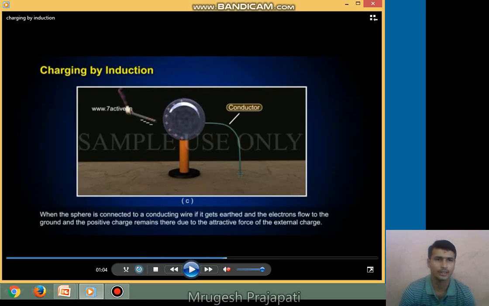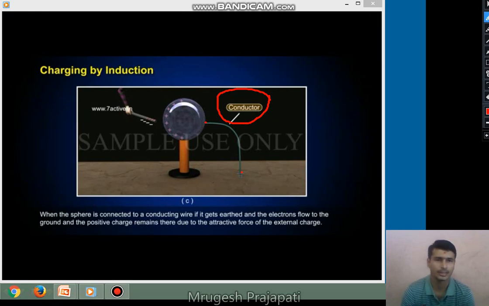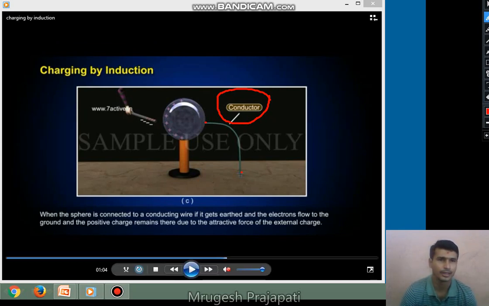Now take a conductor connected to the earth, right? Take a conductor, that is a conducting wire, connected to the sphere, and the second end of the conductor is connected to the ground. આપણે એક કંડક્ટિંગ વાયર લેવાનો, એક છેડો સ્ફિયરને કનેક્ટ કરવાનો અને બીજો છેડો શું કરવાનો? અર્થને એટલે કે જમીનની અંદર કનેક્ટ કરી દેવાનો.